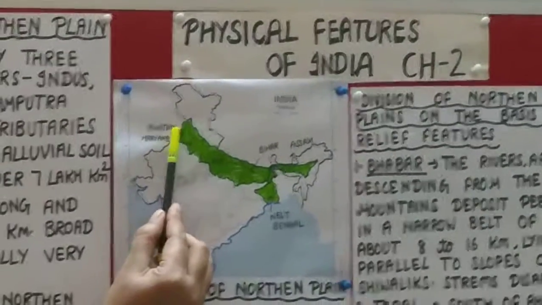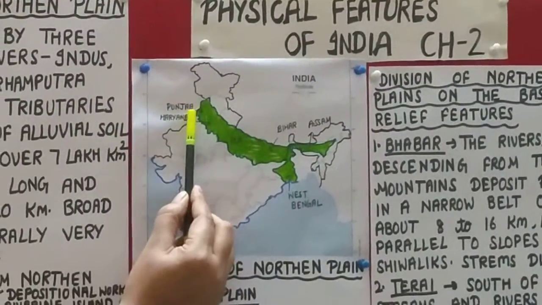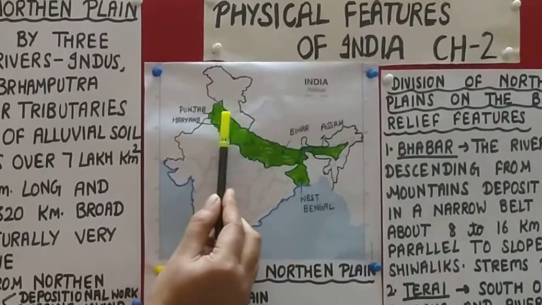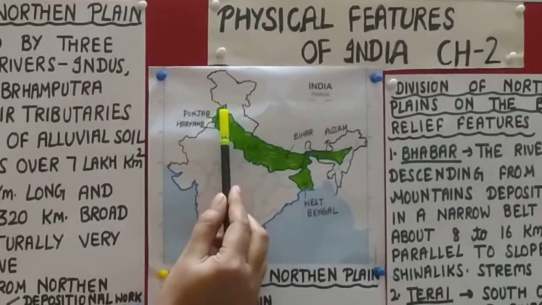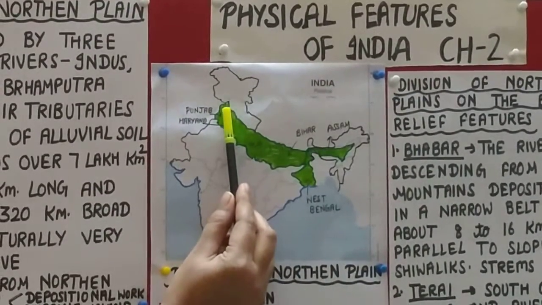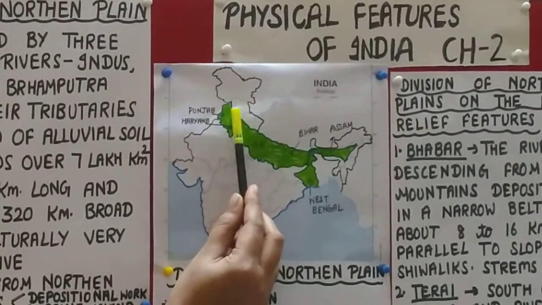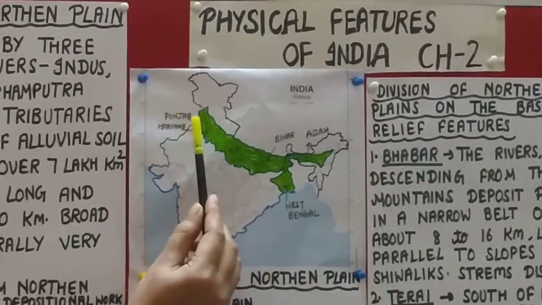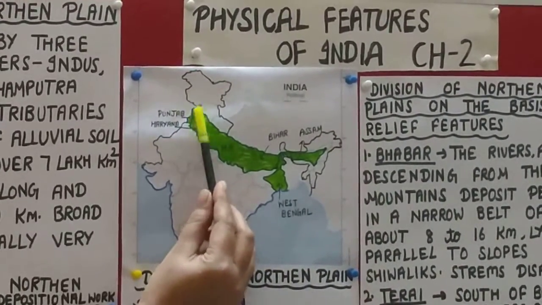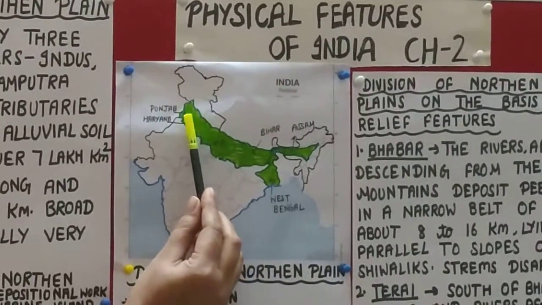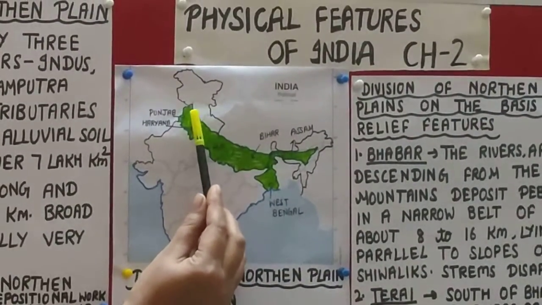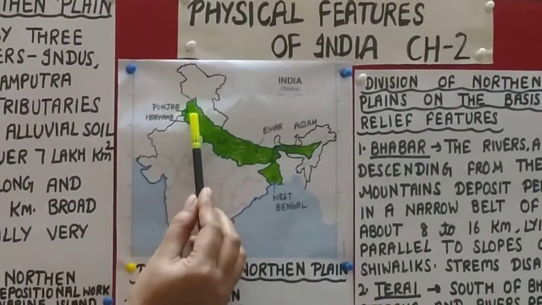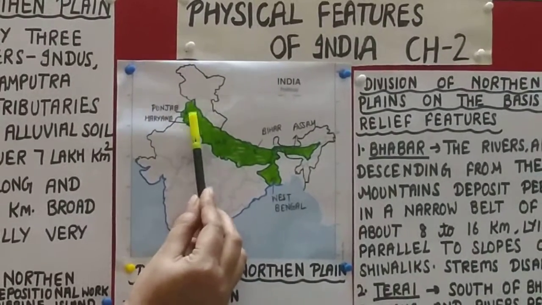See, from here, the Indus River flows from Jammu Kashmir and then it enters into Pakistan. And from Punjab 5 rivers flow, and those 5 rivers are Jhelum, Chenab, Ravi, Beas and Satluj. All these 5 rivers are the tributaries of river Indus. So this plain of Punjab was formed by the interplay of these 5 rivers. So this area is known as the Punjab plain.